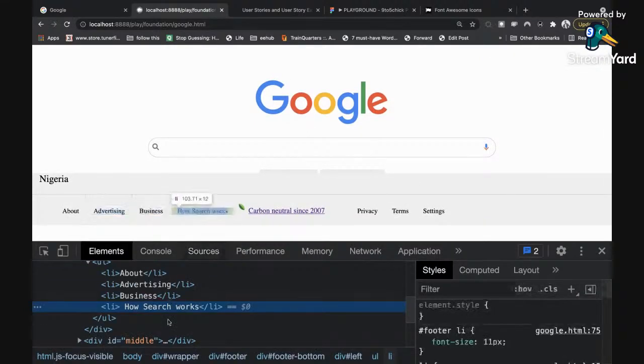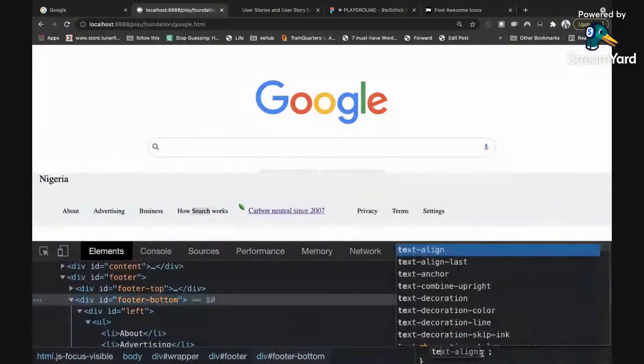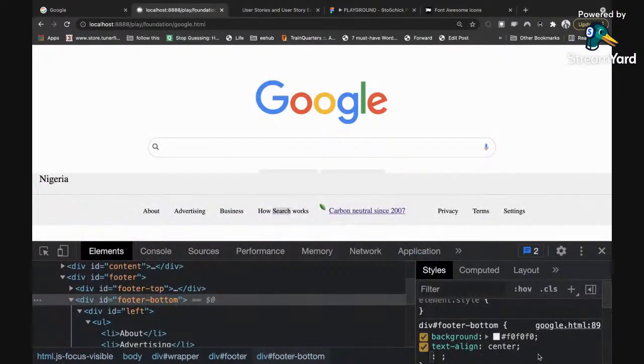You can go to your footer. Where is it now? Footer bottom, and then align this to the center. You can see that, right? So we're done. We are done.